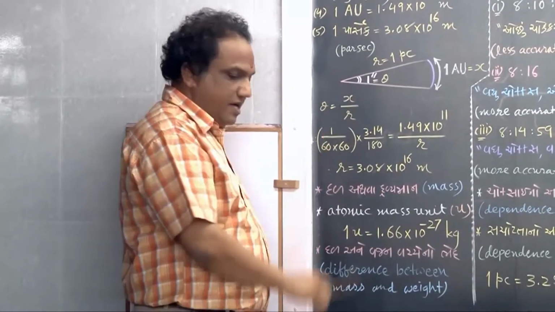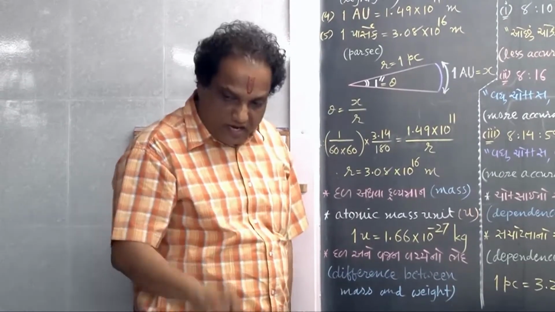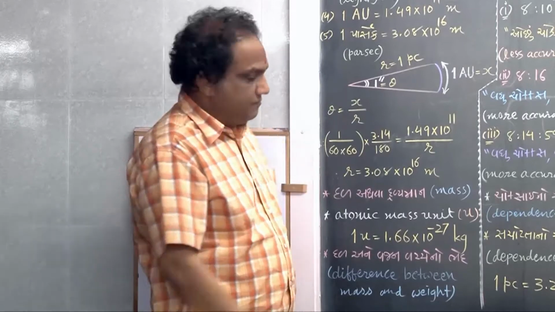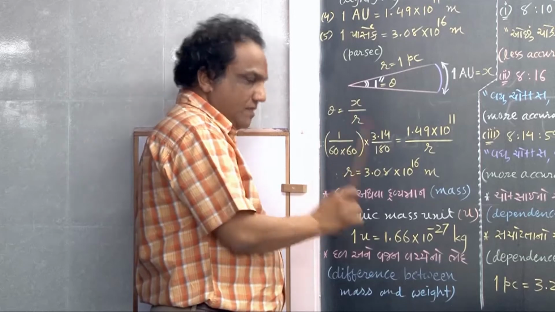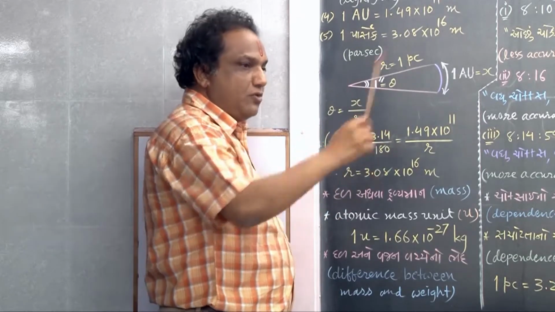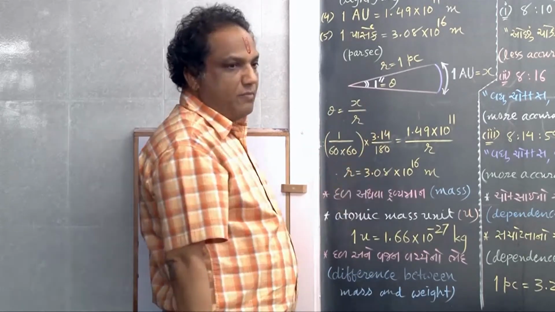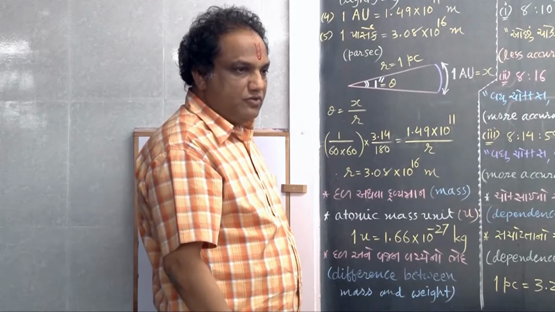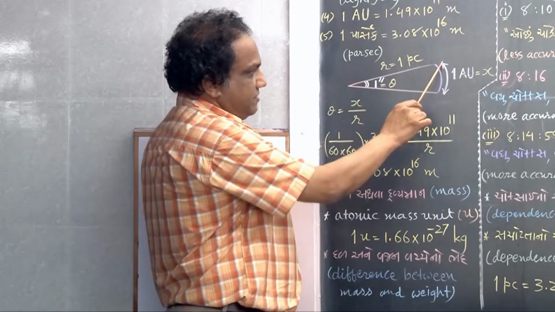Minute if you want to convert into degree, again you have to divide by 60. So I am writing one more 60 in the denominator. Now this angle is in degree. Degree to radian, multiply by pi upon 180. Pi means 3.14 upon 180.